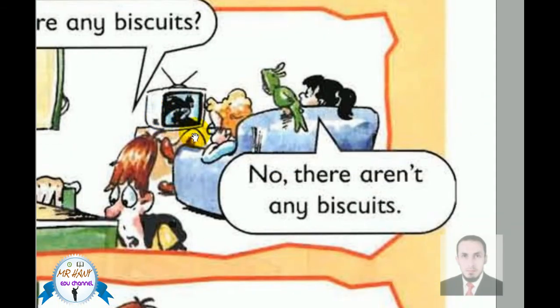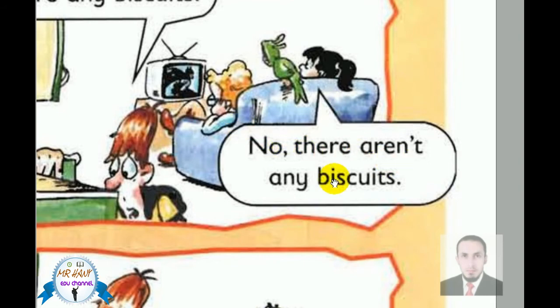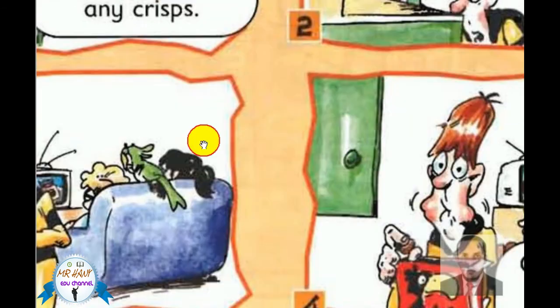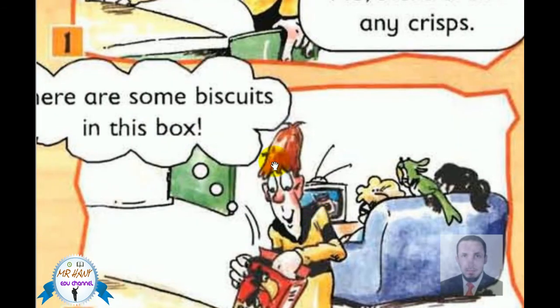Are there any biscuits? No, there aren't any biscuits. It's a negative sentence. Why? Because there is an apostrophe T. There aren't, are not. There aren't any biscuits. Any is followed by biscuits, plural noun. Okay, let's go back to number 3.